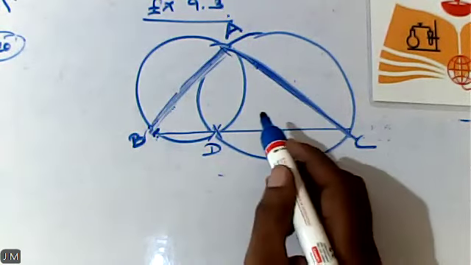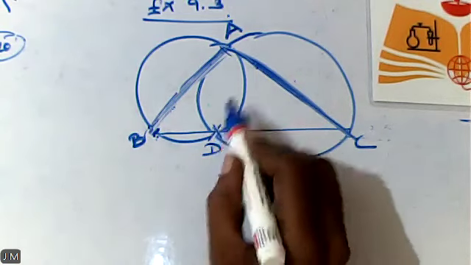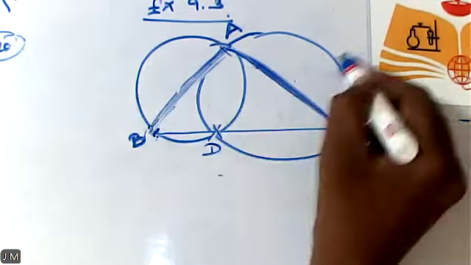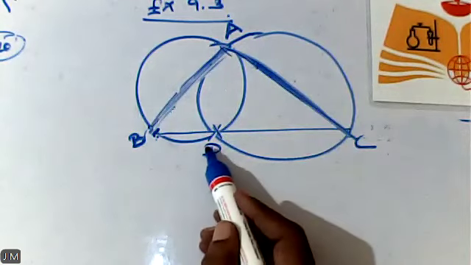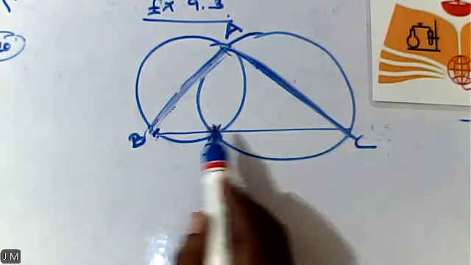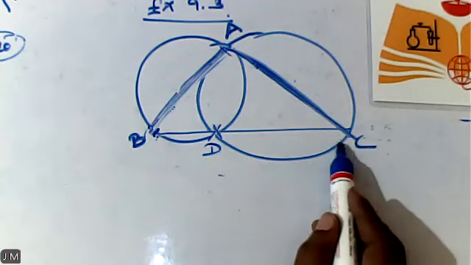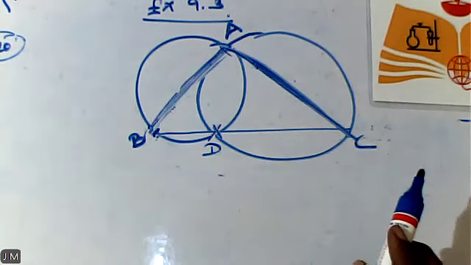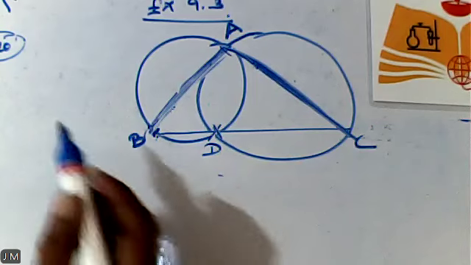Prove that the points of intersection of these two circles. So, the smaller circle, here the larger circle. The point of intersection of these two circles lies on my third side of a triangle. Am I clear? Okay.